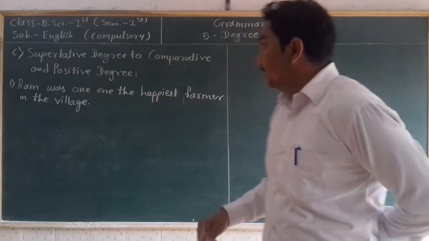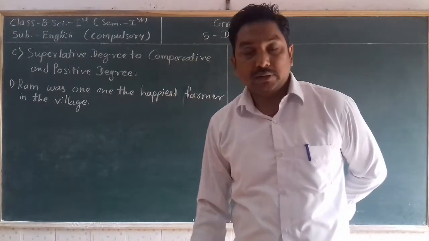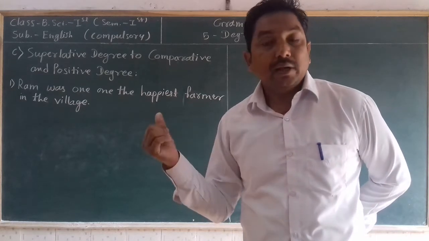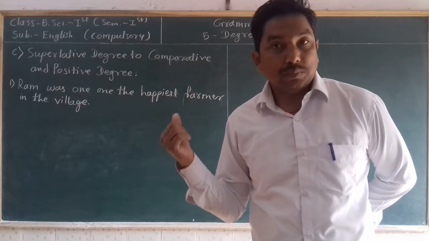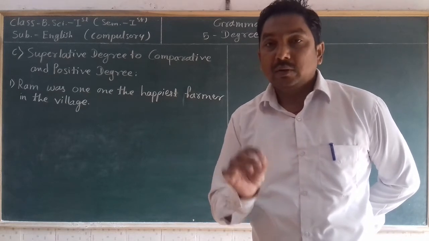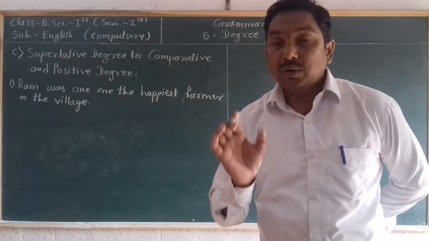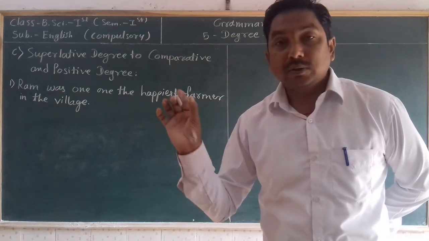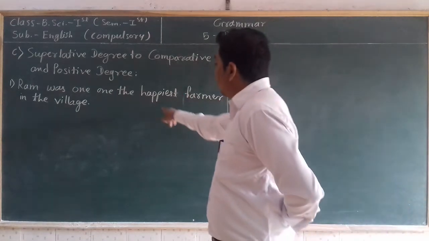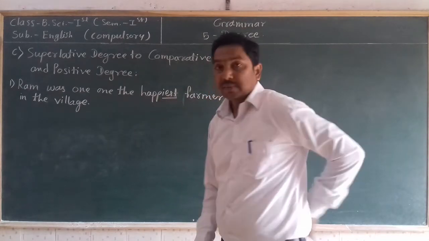So look at that sentence. Ram was one of the happiest farmer in the village. What is the degree of that sentence? Is it superlative degree, comparative degree or positive degree? For that we need to see the adjective. What suffix is added to the adjective word? Here the adjective is happy and the suffix used is iest.